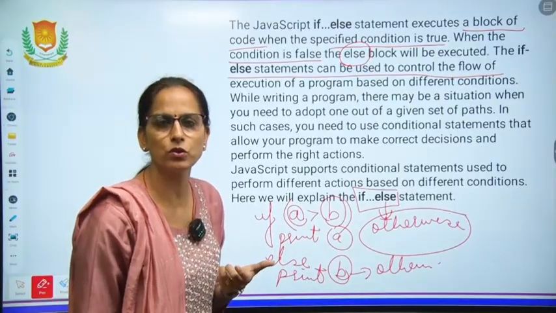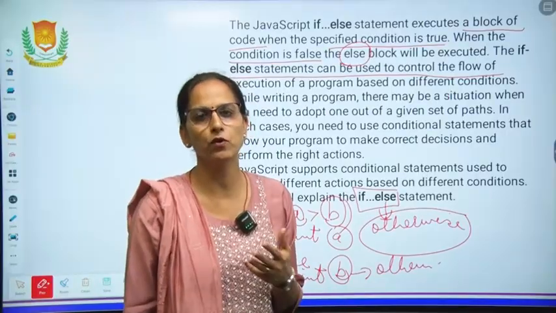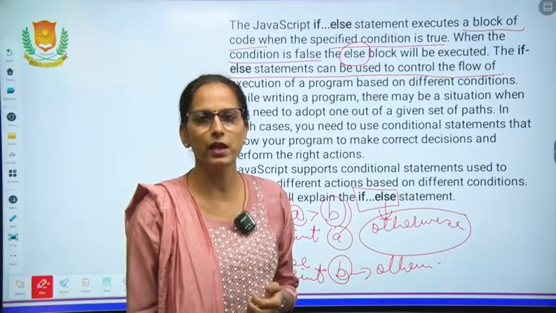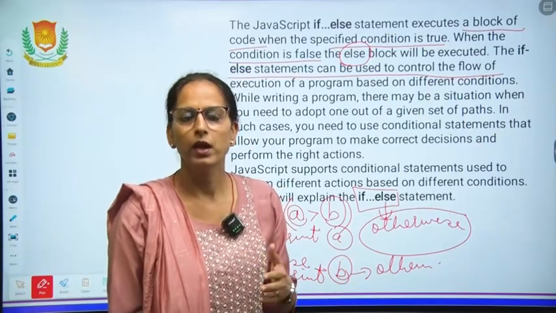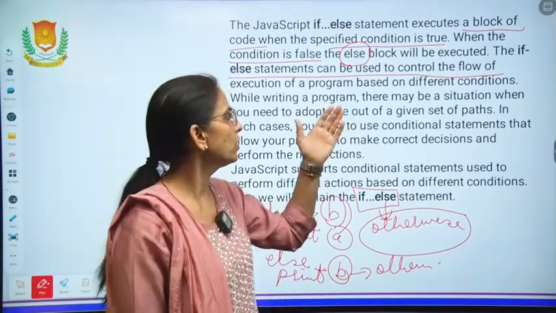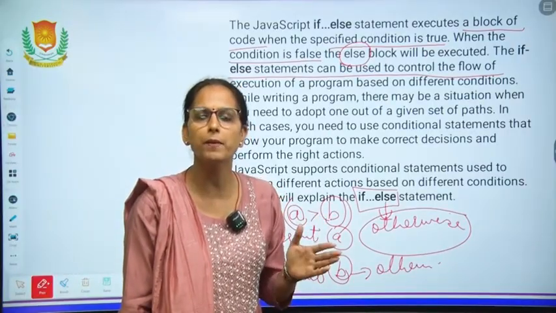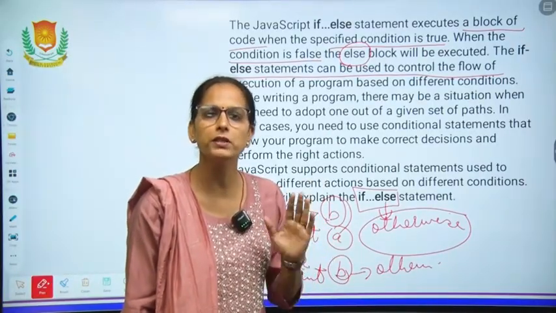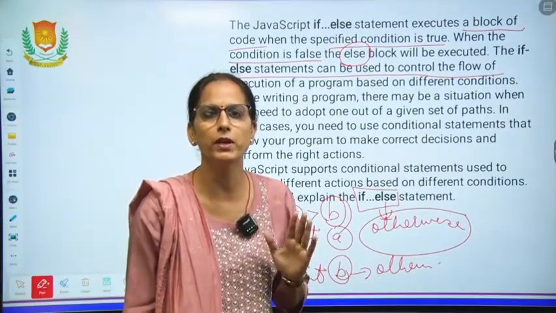Flow of execution of the program means that in programming we have three types of statements: sequential, control based, and looping. In sequential programs, all the statements are executed step by step, in the sequence in which they are written in the program. Every statement will be executed.